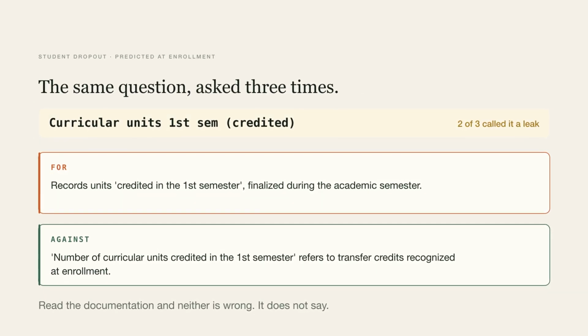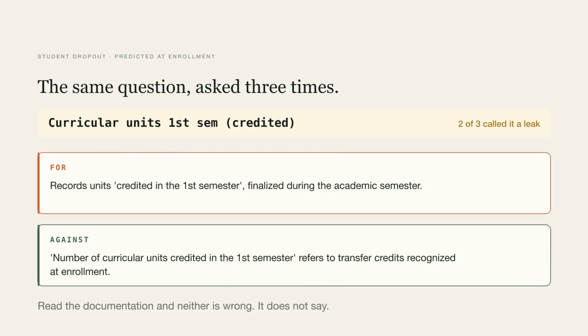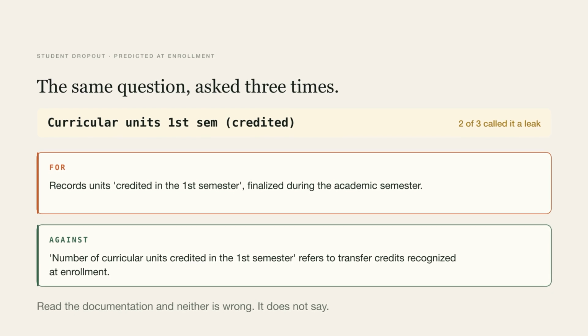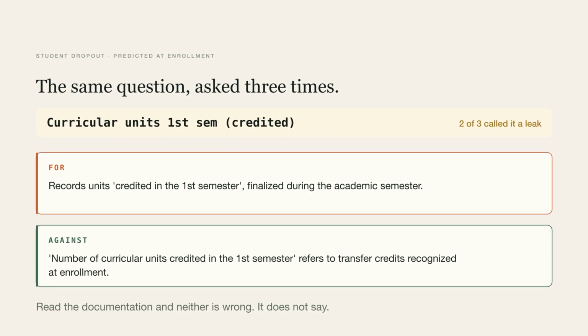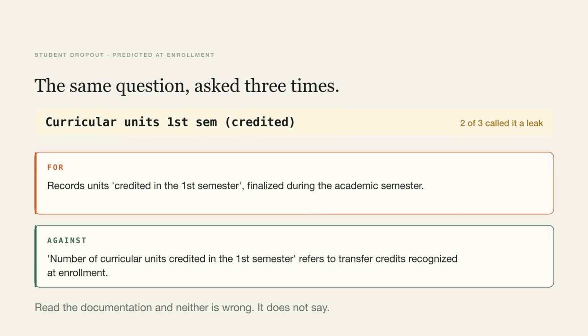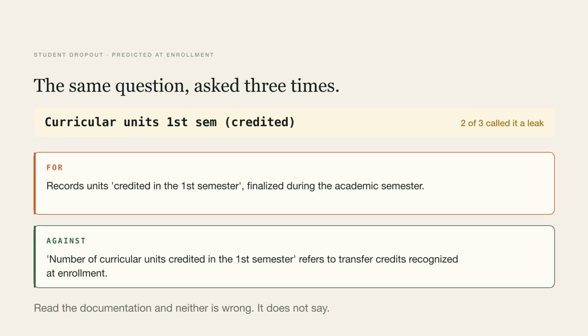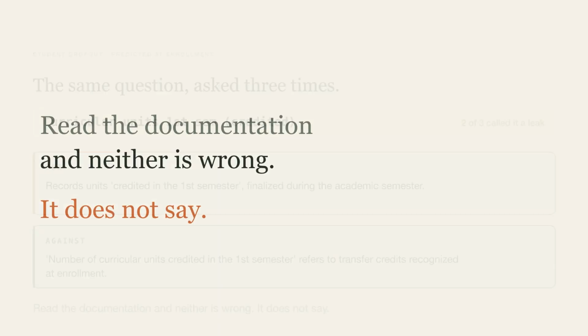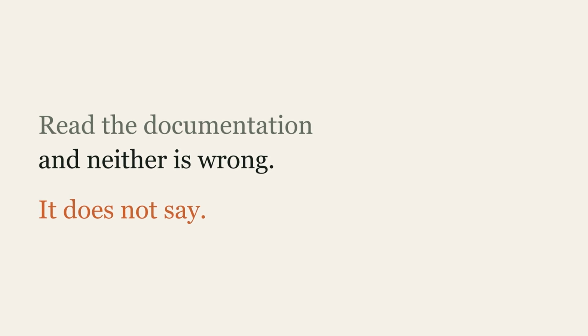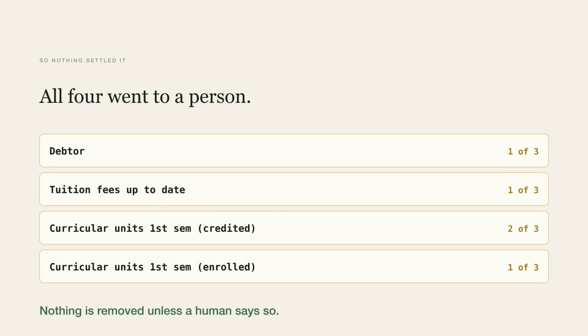On a student dropout table, the same question asked 3 times came back differently on 4 columns. One pass said units credited in the first semester are earned during the term. Another said they are transfer credits granted on enrollment day. Read the documentation and neither is wrong. It does not say. So nothing settled it.